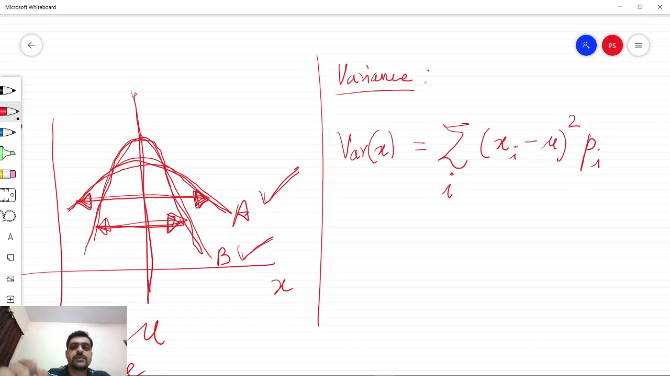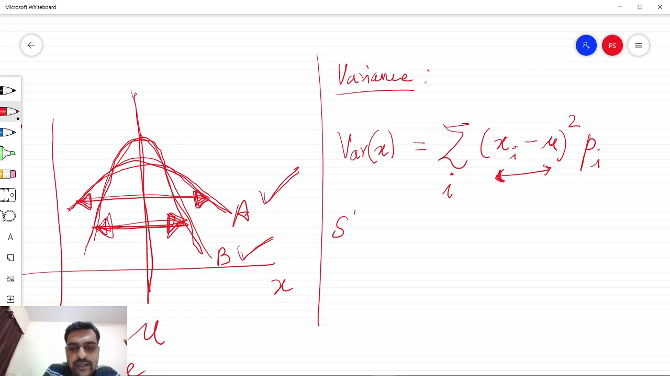So this is the variance associated with the random variable x. Since it involves the quantities which give a difference between xi and mu, it effectively tells us about the spread of the probabilities or the values of x that can be taken.